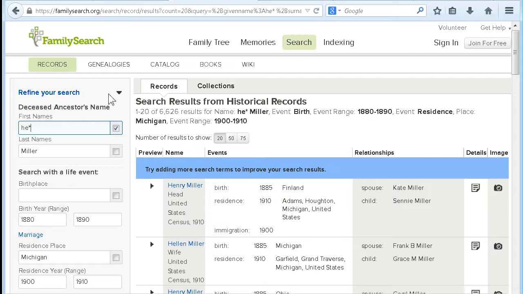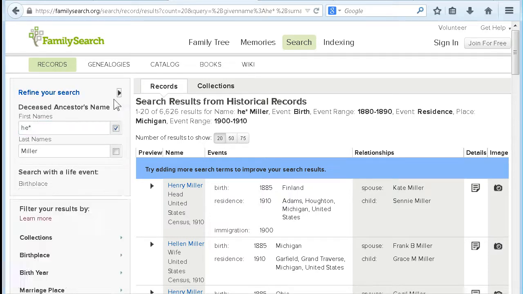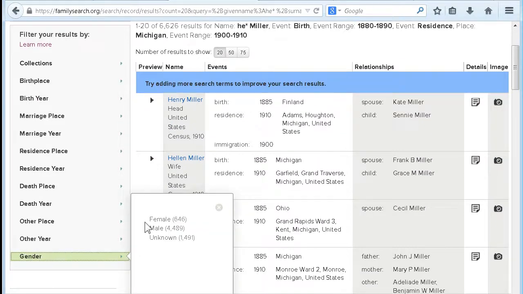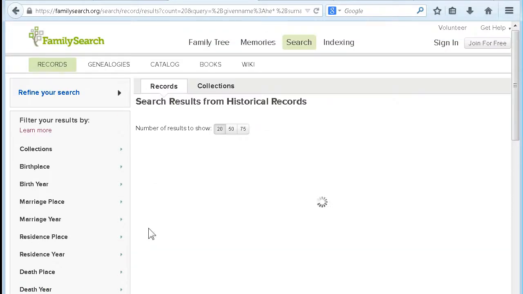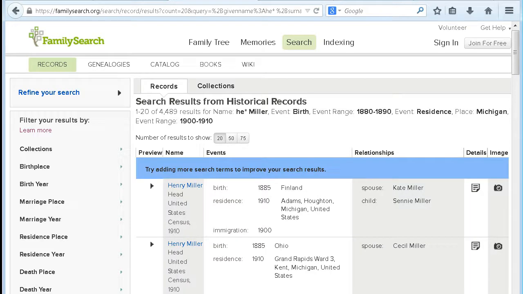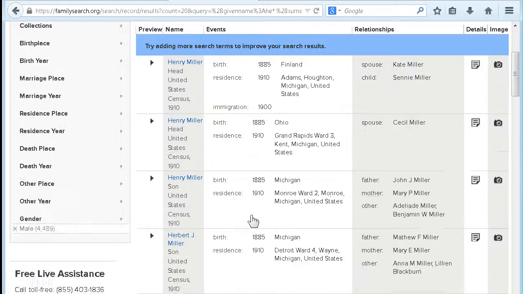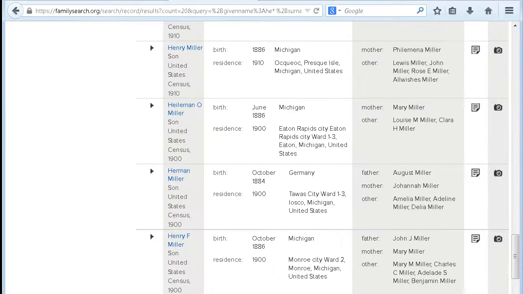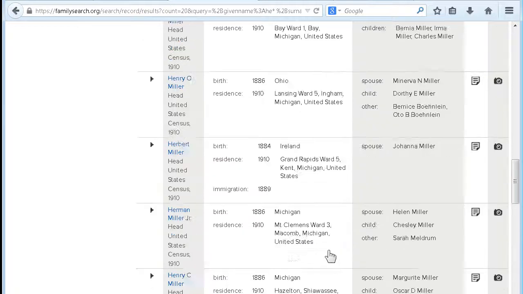And if I want to refine my search, let's see if we get gender. Let's just make these just males. And it's searching again. Well, that took a little bit of time, but finally we get Henrys and Herberts and Hermans. So there we go with wildcards.